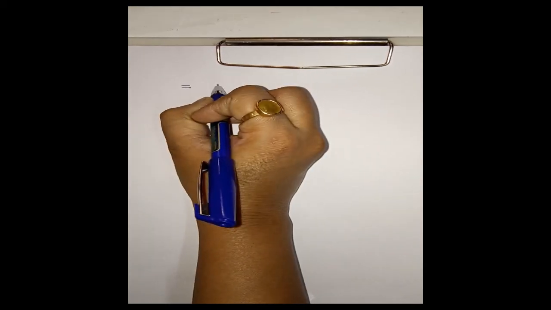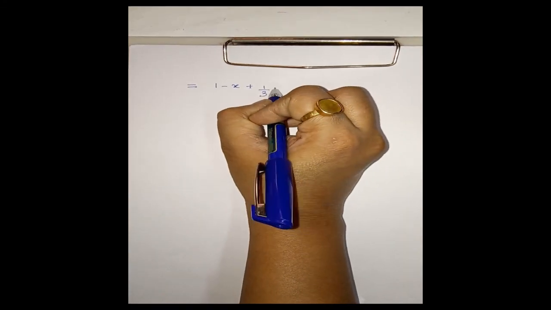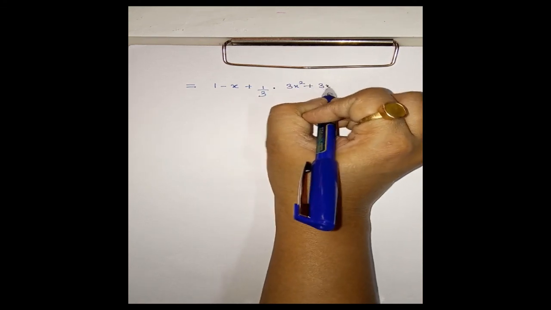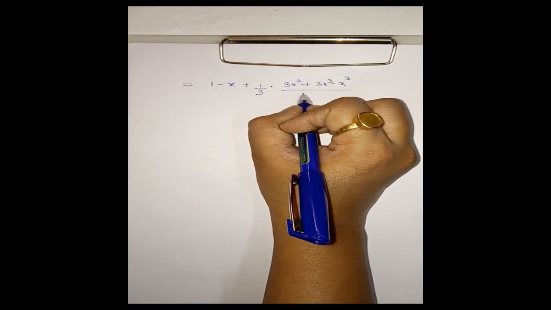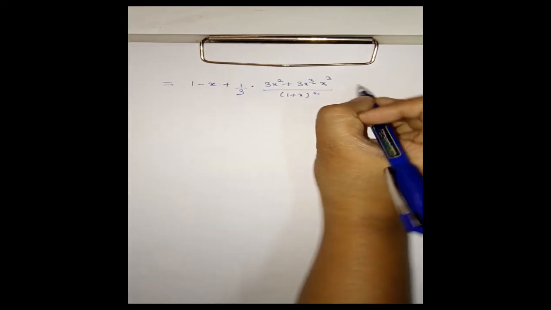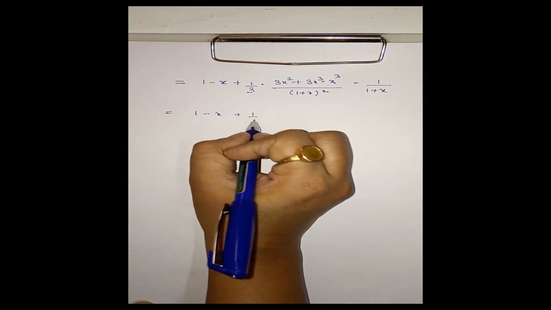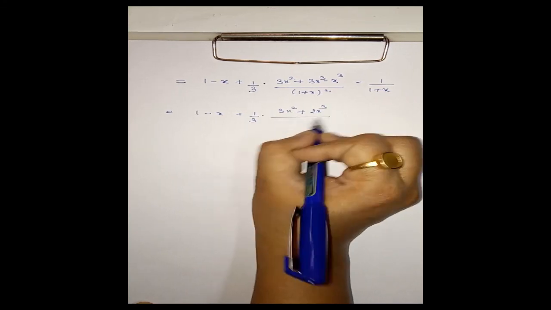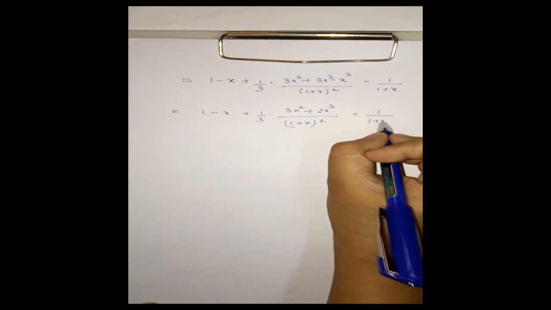This is equal to 1 minus x plus 1 by 3 into 3x square plus 2x cube divided by (1 plus x) whole square, minus 1 upon 1 plus x.